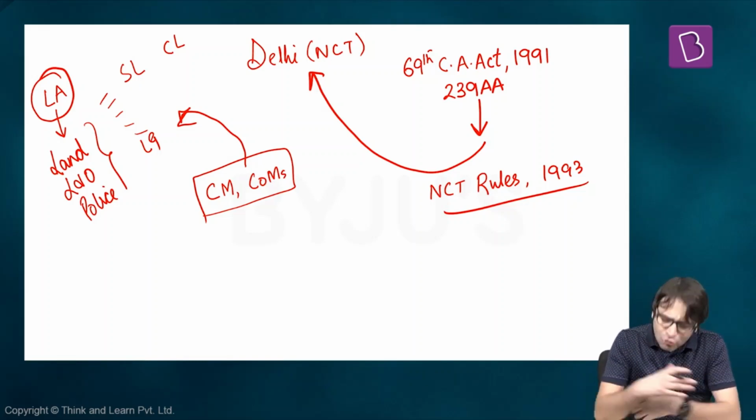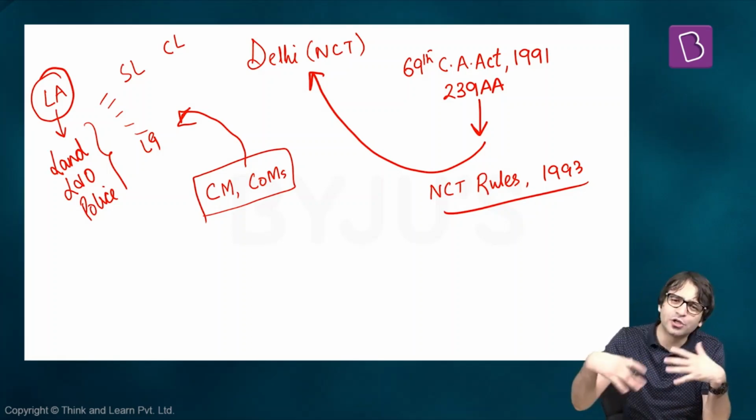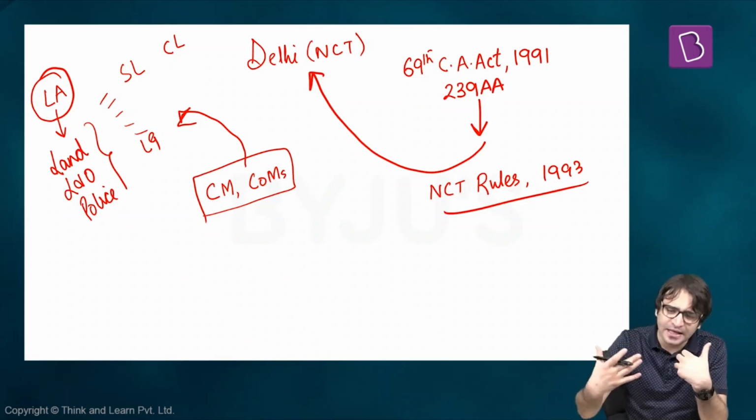A new political party, Aam Aadmi Party, was in a position to win 28 seats out of 70 legislative assembly seats. It formed an alliance with the Congress and was in a position to form the government. After 49 days, the chief minister of Delhi, Arvind Kejriwal, resigned because he wanted to contest the Lok Sabha elections against the prime ministerial candidate of the BJP, Mr. Modi, in Varanasi. And ultimately, the government in Delhi collapsed and Delhi was placed under the president's rule.